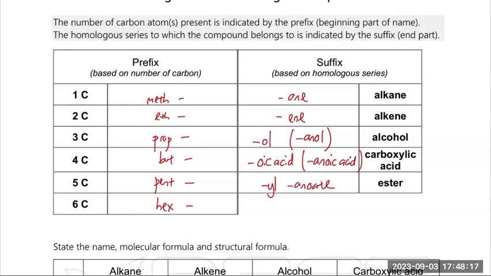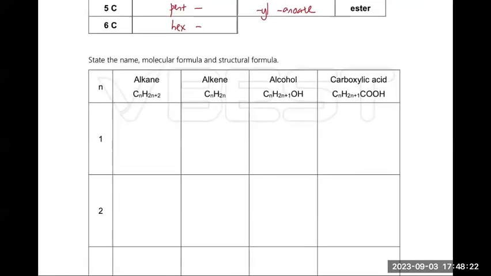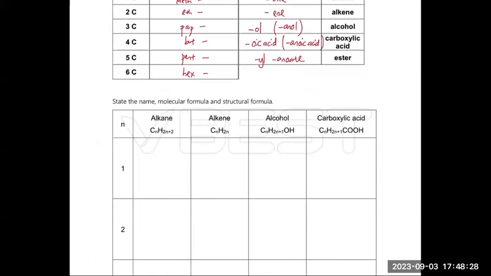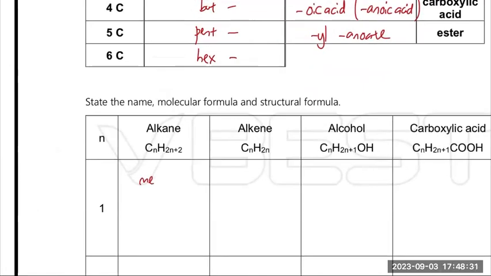Your school will confirm do this table for you, but I don't want to waste so much time. You only need to do 3 for me. Because we straight away draw the structure, you name it, for example, 1 carbon is methane, it's CH4, then you draw the structure. You do 3 things for me. This table is for practice purposes. We don't memorize it, there's no point. Practice how to draw and name. Later I will give you some tips, especially for drawing.